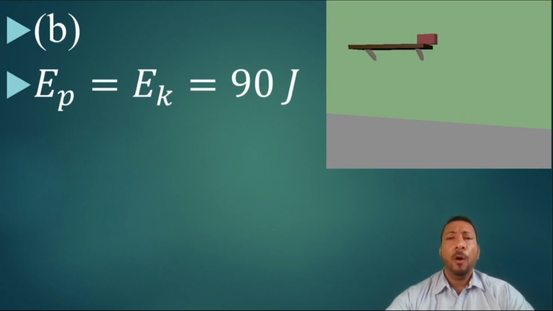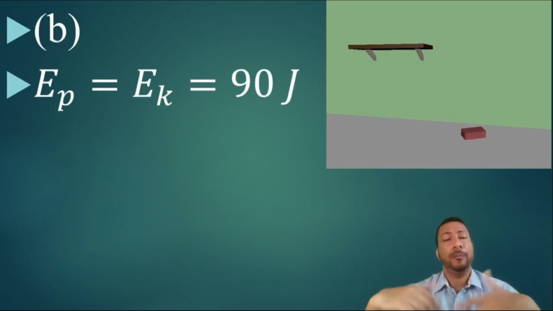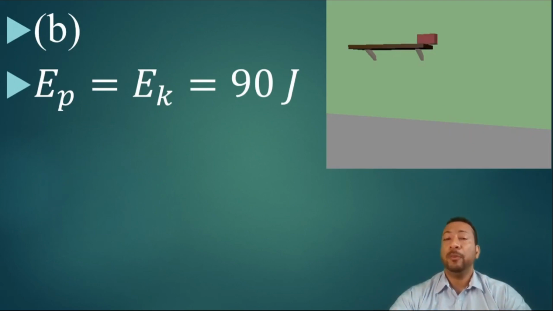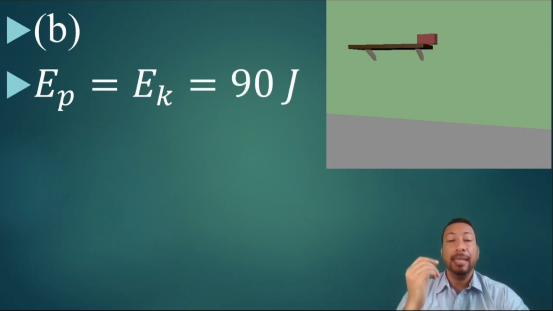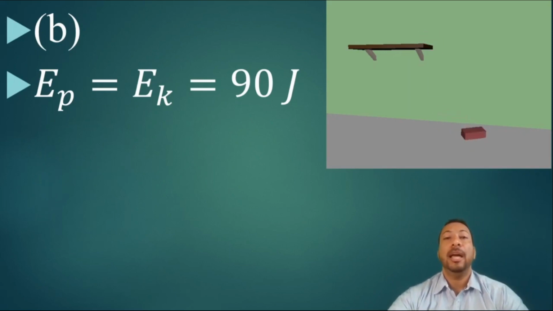Next part, how much kinetic energy would it have when it hits the ground? Well, according to the principle of conservation of energy, energy is neither created nor destroyed. It only transforms from one form to another. So as that brick is falling, it is losing potential energy and it is gaining kinetic energy. So our assumption here is that at the bottom of its journey, right before it hits the ground, it is going to have lost all of its potential energy and only possess kinetic energy. So the potential energy that it previously had is now equal to the kinetic energy that it now has at the bottom, just before it hits the ground. So the answer is simply 90 joules.